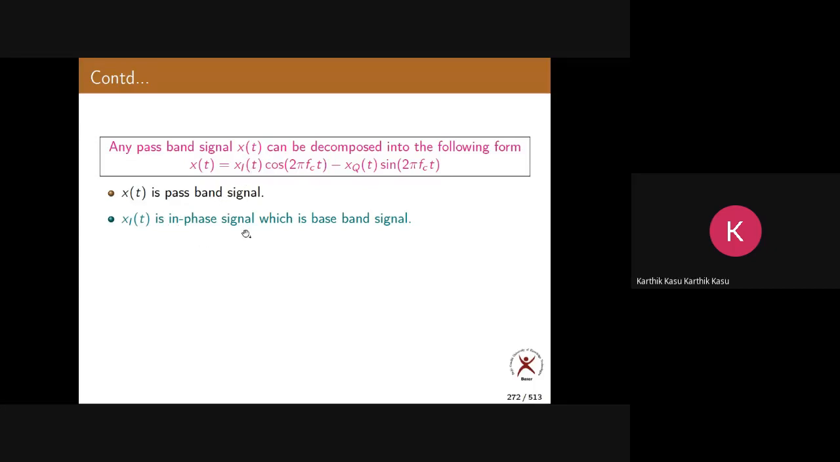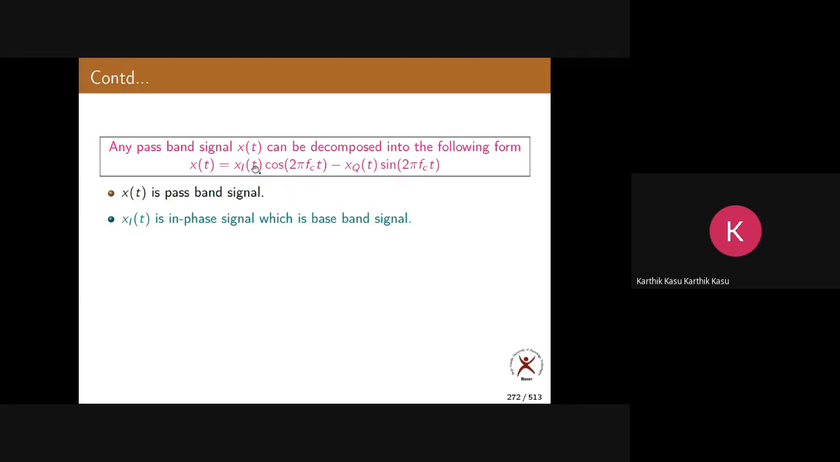What is x I of t? This is called the in phase signal. What do we call x I of t? I stands for what? In phase. So x I of t is called the in phase signal, which is a baseband signal. You must remember this, it is very, very important. x of t is a passband signal, whereas x I of t is a baseband signal, or low pass signal. So x I of t is a low pass signal, x of t is a band pass signal or passband signal.